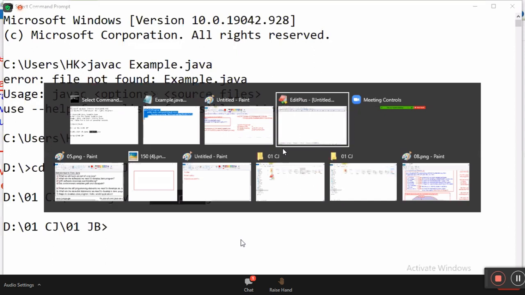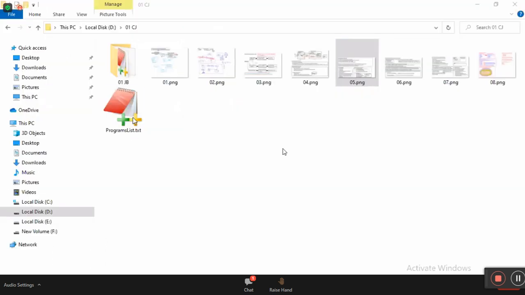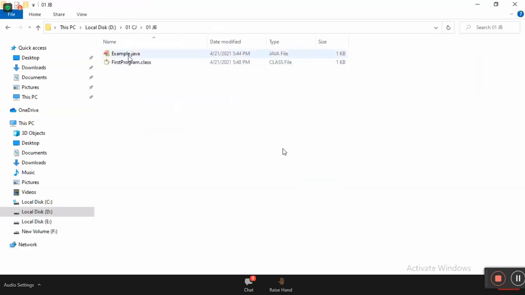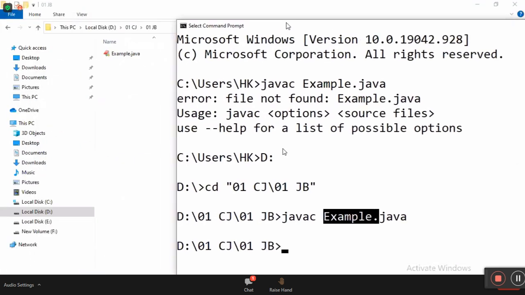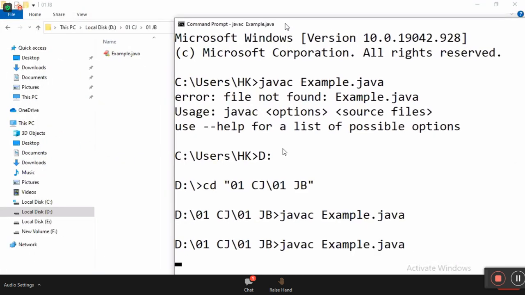FirstProgram. Go and look in the folder. Look at that, the example.java file. What file name is coming? Dot class. Let me delete it. Again, let me compile. Move your folder aside and now run it. Look at the background, what is coming? FirstProgram.class. Hope you all understand.